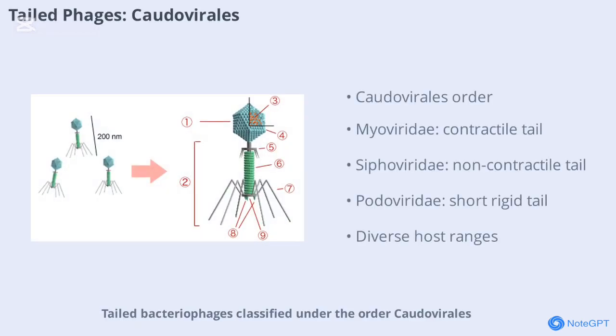Tailed bacteriophages, classified under the order Caudovirales, are the most numerous and widely distributed group of bacterial viruses. Their capsids are made of protein coats and linear double-stranded DNA, with distinctive cube-shaped heads and spiral-shaped tails. These tails often end with specialized elements that help the phage attach to bacterial cells.